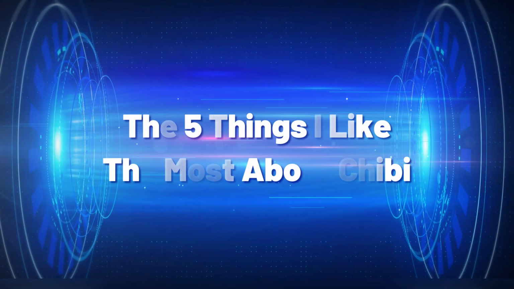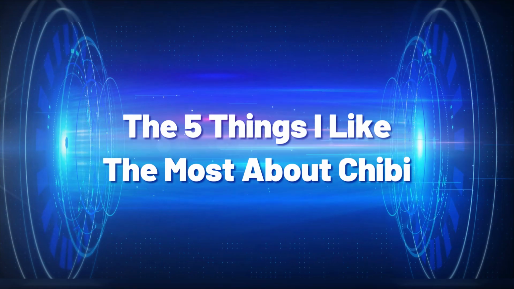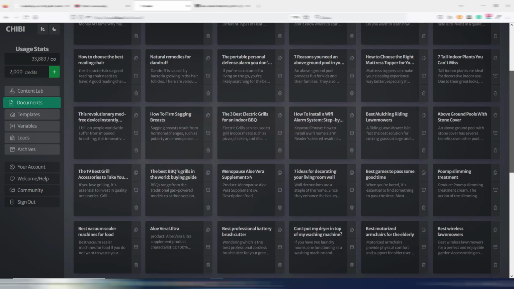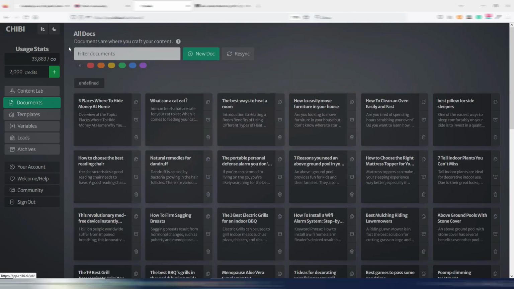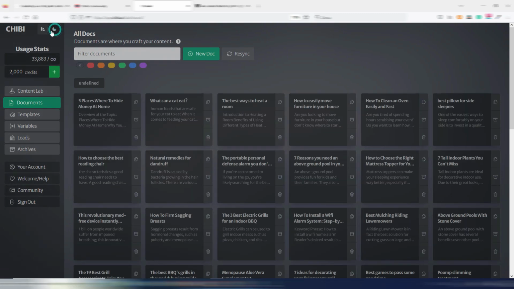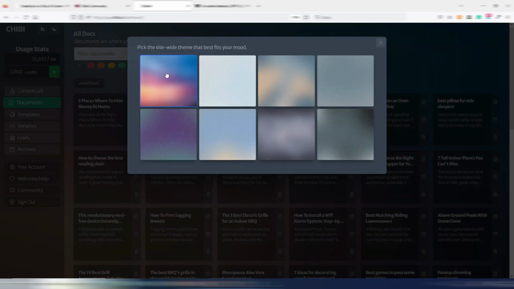So very quickly, I want to show you the 5 things I like the most about Chibi AI. And the number one thing is this fantastic looking interface. As you can see, is totally different from the others. You can even customize it with your dark mode or light mode, and you can even choose some different themes for example, this one.